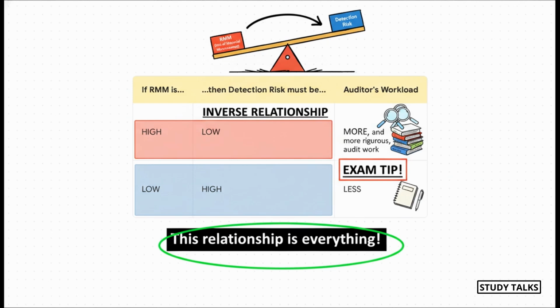On the flip side, if the client is low risk, you can accept a slightly higher chance of missing something, which means you can do a bit less work. ICAI loves to give you a high RMM and ask about detection risk. The answer is always low. Get this relationship right, and you've got this.